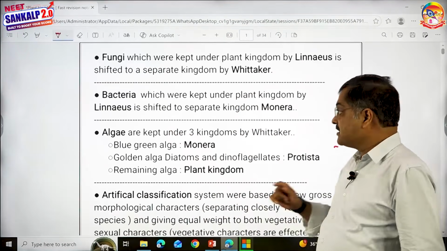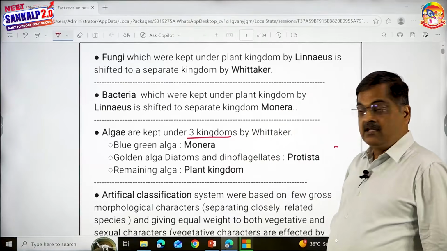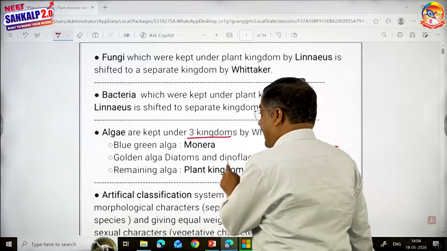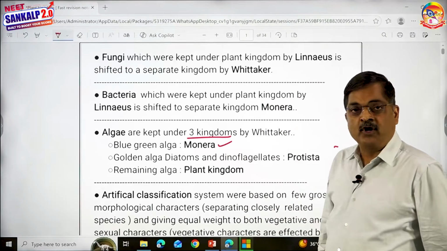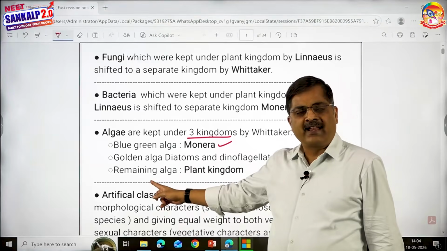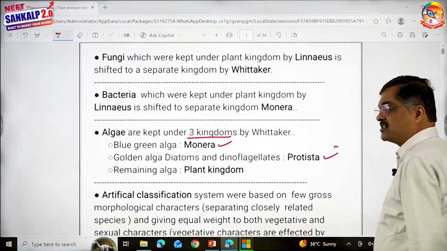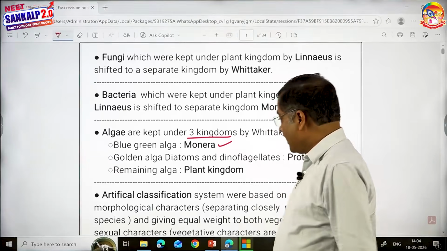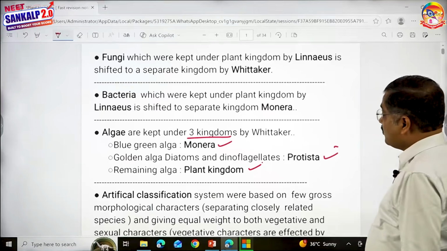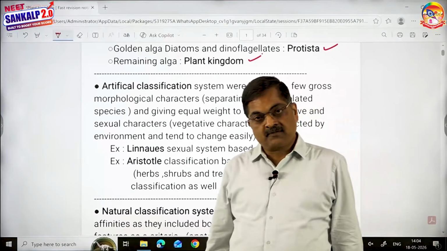Coming to alga, this is important. There are 3 kingdoms, all right. In Whittaker's classification, this alga are kept. If you look at blue-green alga, it is kept under Monera. Diatoms, dinoflagellates, golden alga, chlorella, chlamydomonas, they are kept under kingdom Protista, and the remaining alga are kept under kingdom Plantae. This is important.